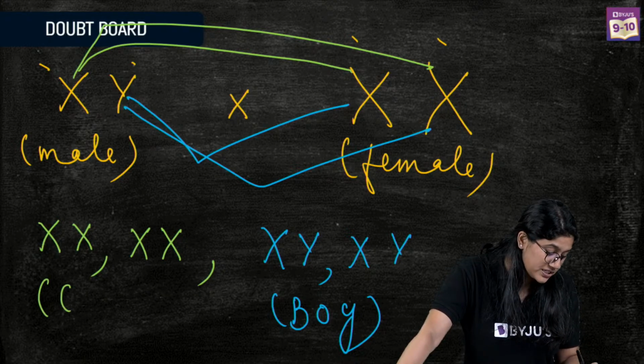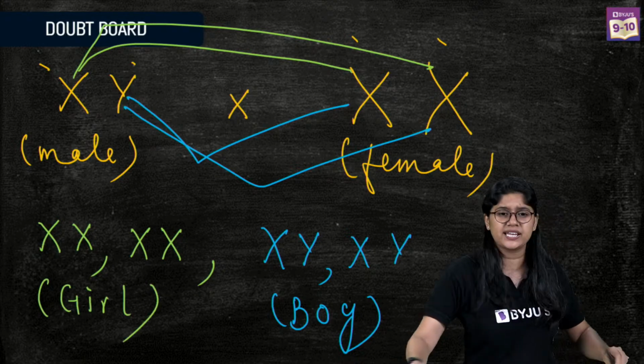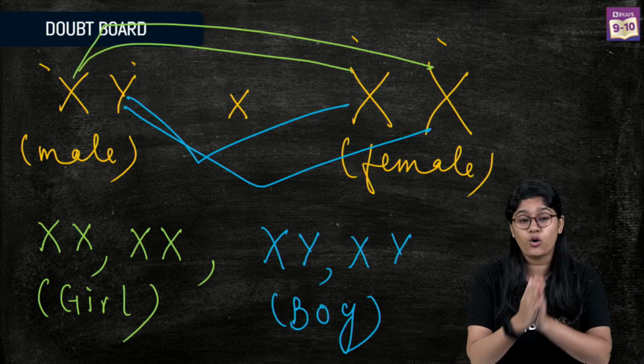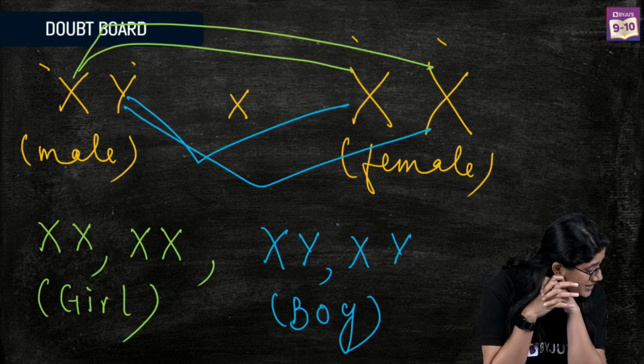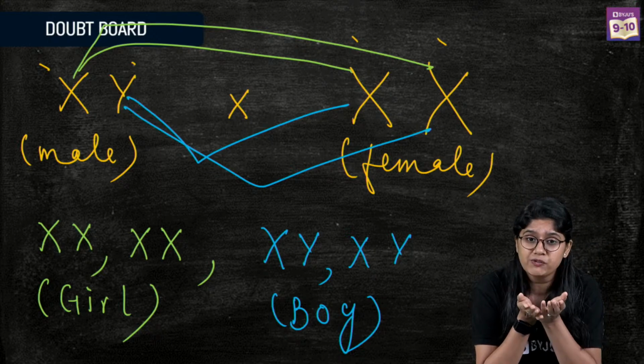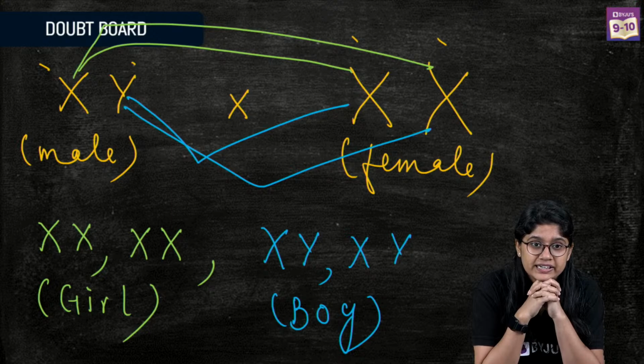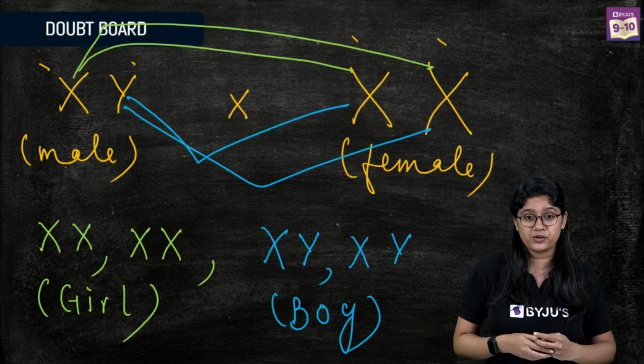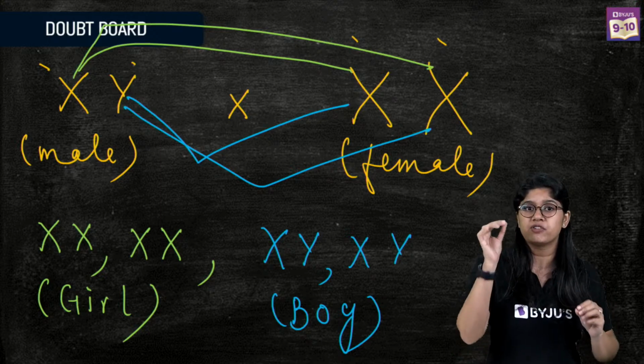So this is important, a very common question asked in the examination. Who is responsible for the gender of the child? Can you write in the comment section and tell me who is responsible for the gender of a child? It's the father who is responsible, because it is based upon the father's chromosome.